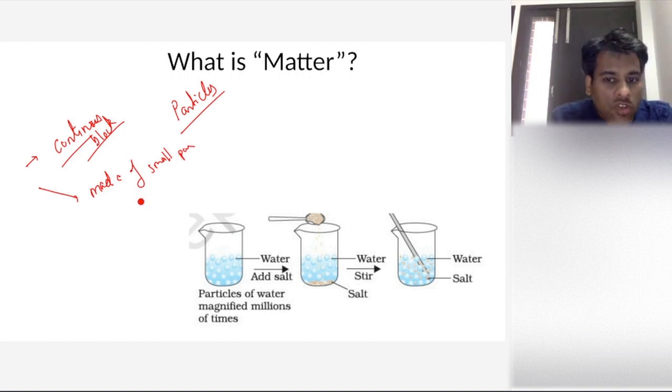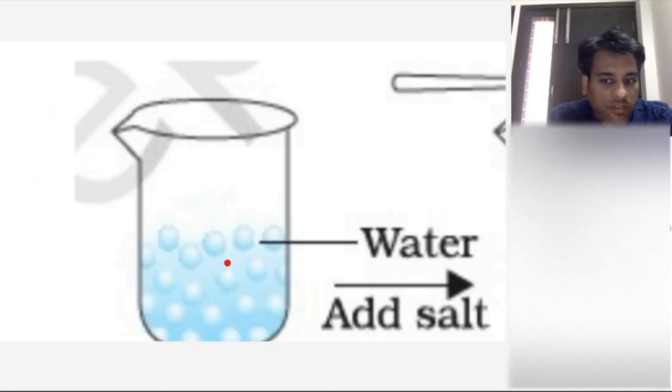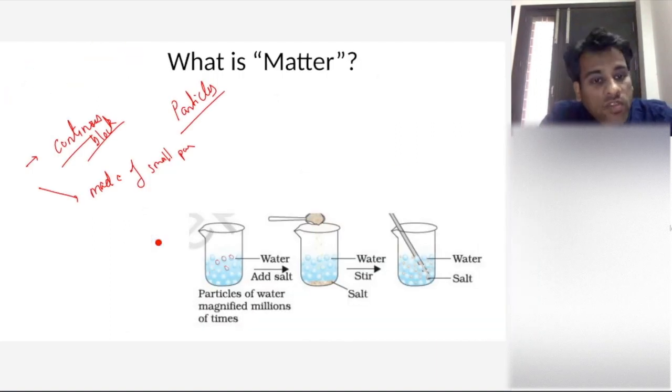That means if you zoom into any structure that you see, and if you zoom enough, you'll find that it is made up of very, very small particles, right? Then after that, many more discoveries happened which tell us that matter is made up of atoms. Then it further decomposed, and it was told that it is made up of electrons and protons. Finally, we know that matter is made up of very small particles, right?